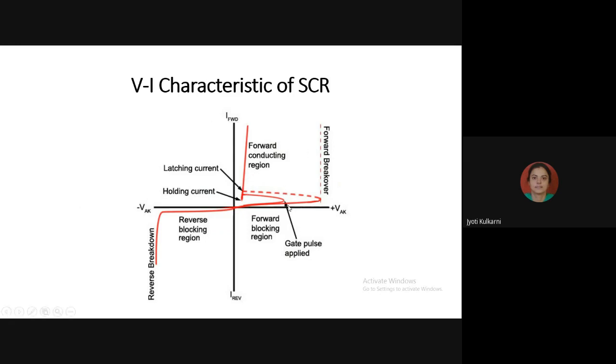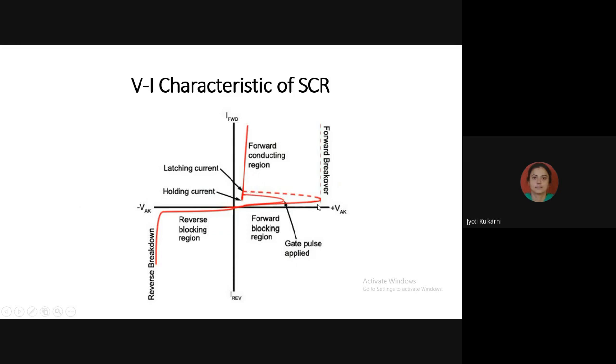But when my gate current is large in magnitude, then that large amount of gate current immediately breaks down the junction J2. So it is taking a very small forward breakover voltage. So the curve is having a shorter path. So SCR can turn on in a very short time delay.